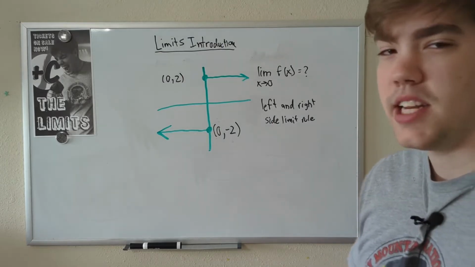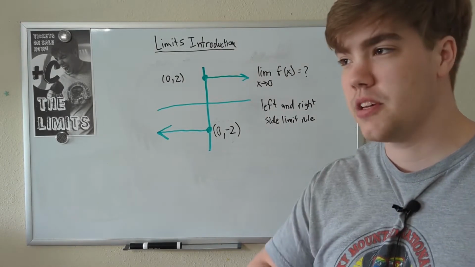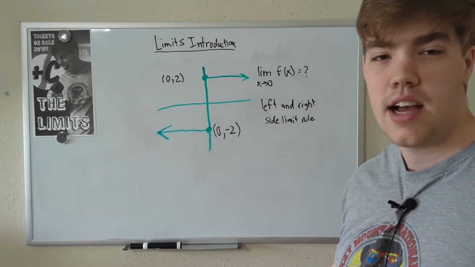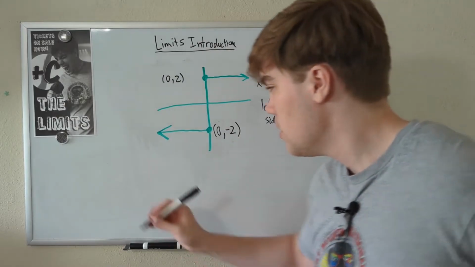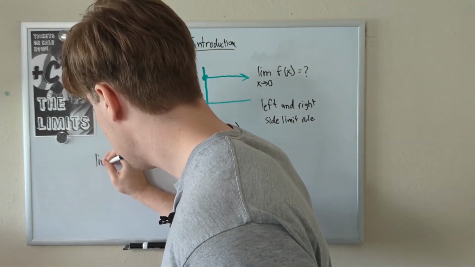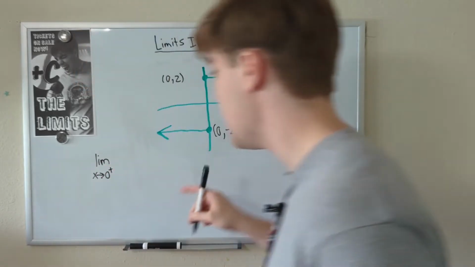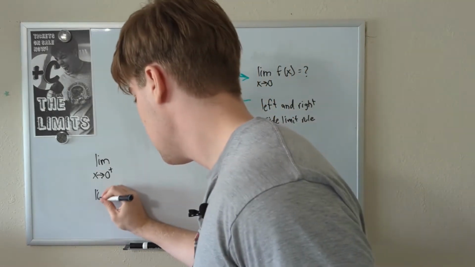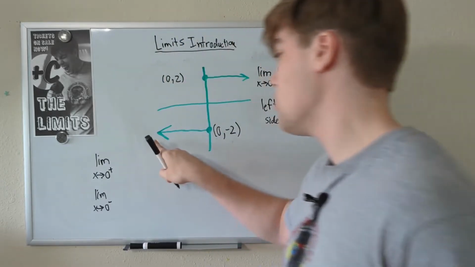What this says is that we need to find two different limits. In order for a limit to exist in the first place, the limit coming from the left side and the limit coming from the right side have to be the same. So what we're going to do here is actually find two limits. So we're going to denote this as limit as x approaches 0 from the positive side, in other words coming from there to there, and limit as x approaches 0 from the negative side, in other words here to there.